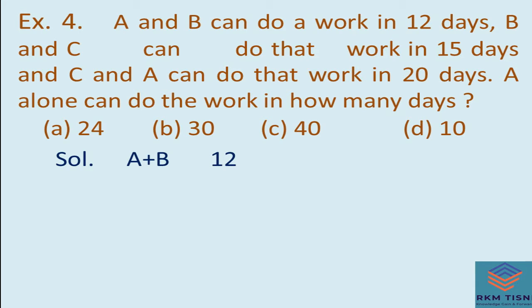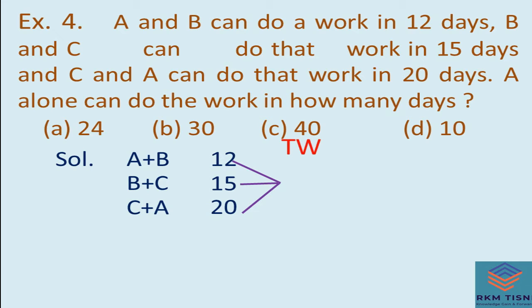Concentrate on the question. A and B can do it in 12 days. B and C can do that work in 15 days. C and A can do that work in 20 days. First I have to find out TW, total work, and for this find out the LCM. Earlier I told you how to find LCM. Here you have to find the LCM of 12, 15 and 20.